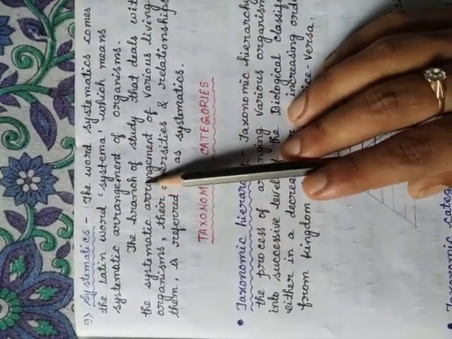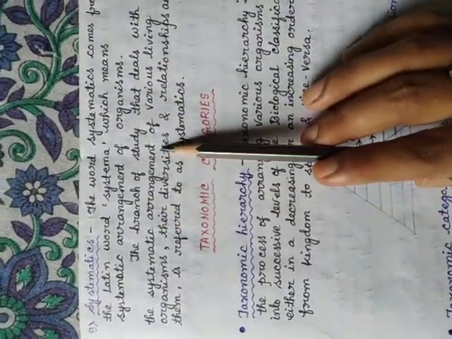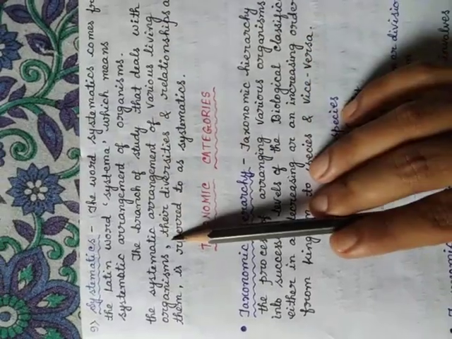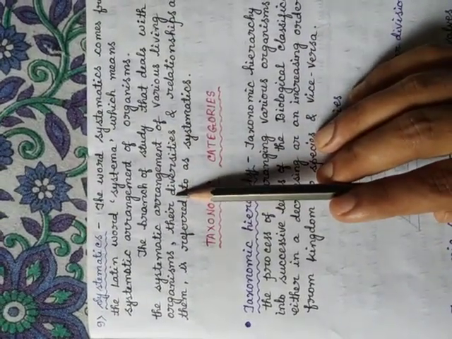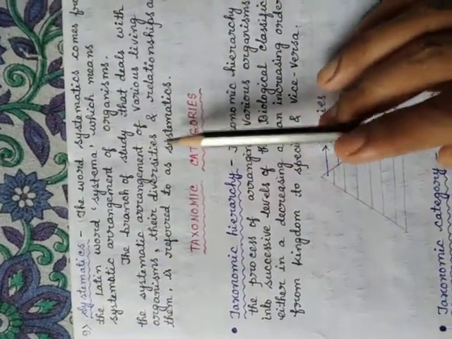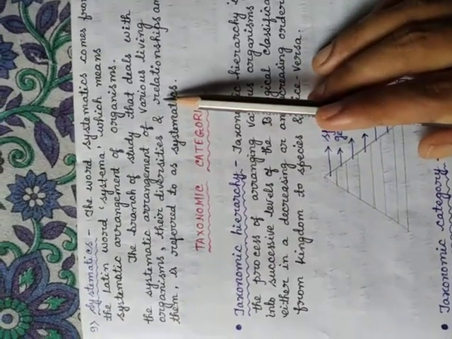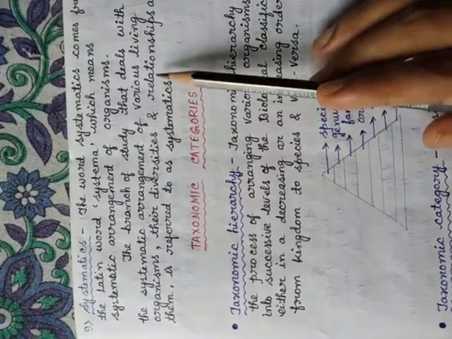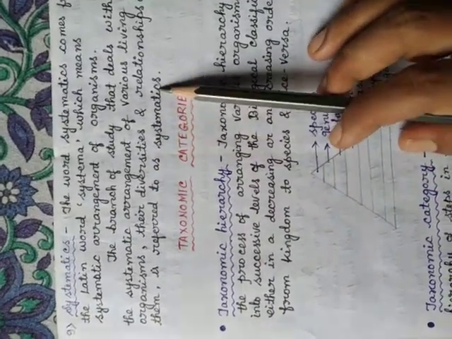So it is written as the branch of study that deals with the systematic arrangement of various living organisms, their diversities, meaning the different types of living organisms, and the relationships among them, meaning the similarities and dissimilarities between the different living organisms on their features, is referred to as systematics.